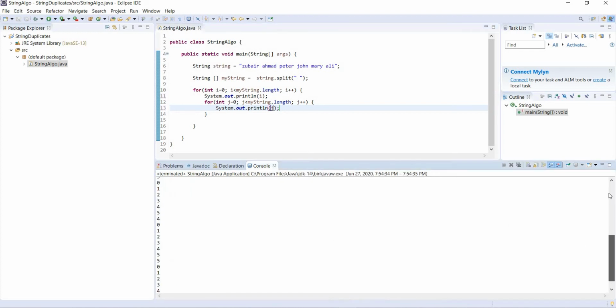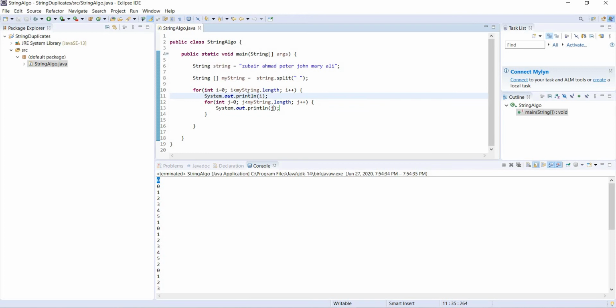So you see what happened? It took I equal to 0, I is less than string.length, of course, I plus plus. So it came down here, it printed, and then of course the program goes to the next statement, right? So what is our next statement? Our next statement is another loop.